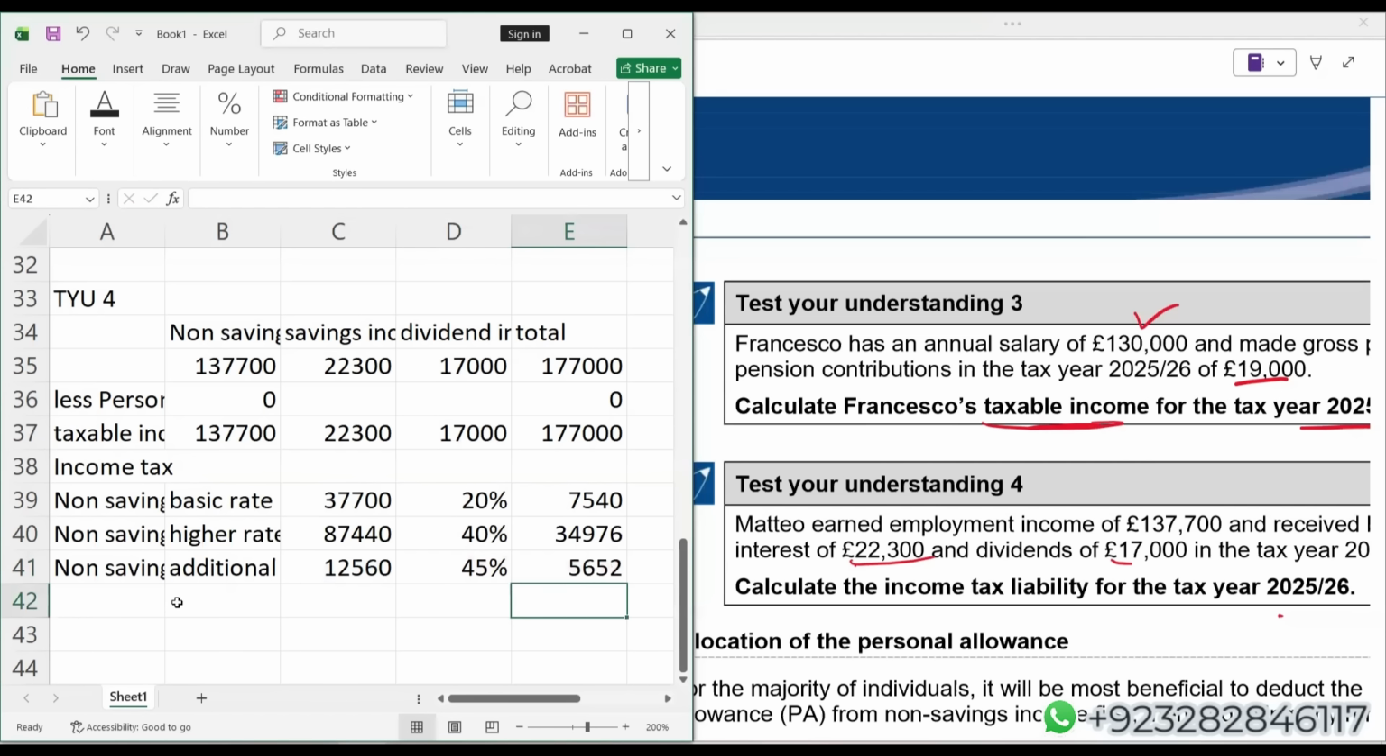Now, students, we will go for saving income, and this individual is an additional rate taxpayer. Whoever is an additional rate taxpayer does not get any nil rate band for their saving income. Saving income, additional rate. The entire 22,300 falls in additional rate. Applicable rate is 45%.